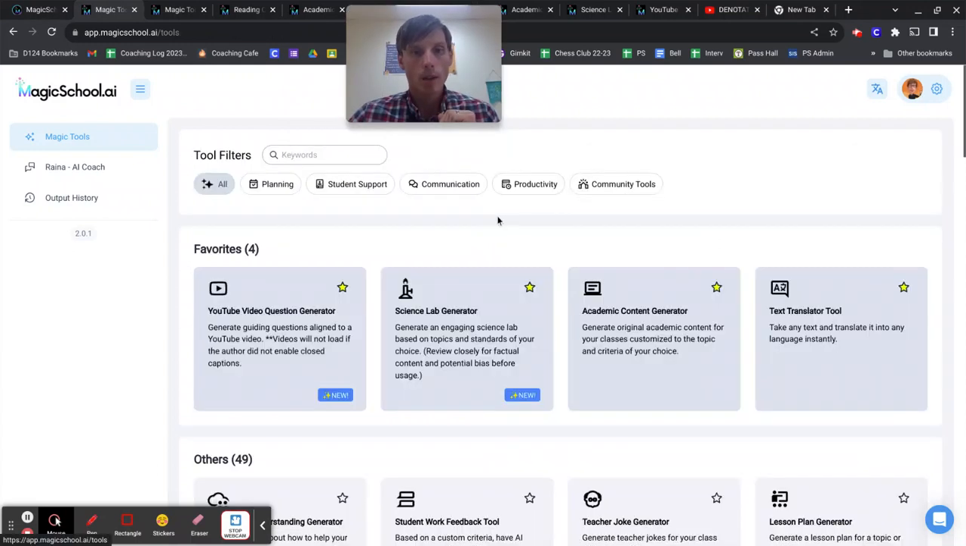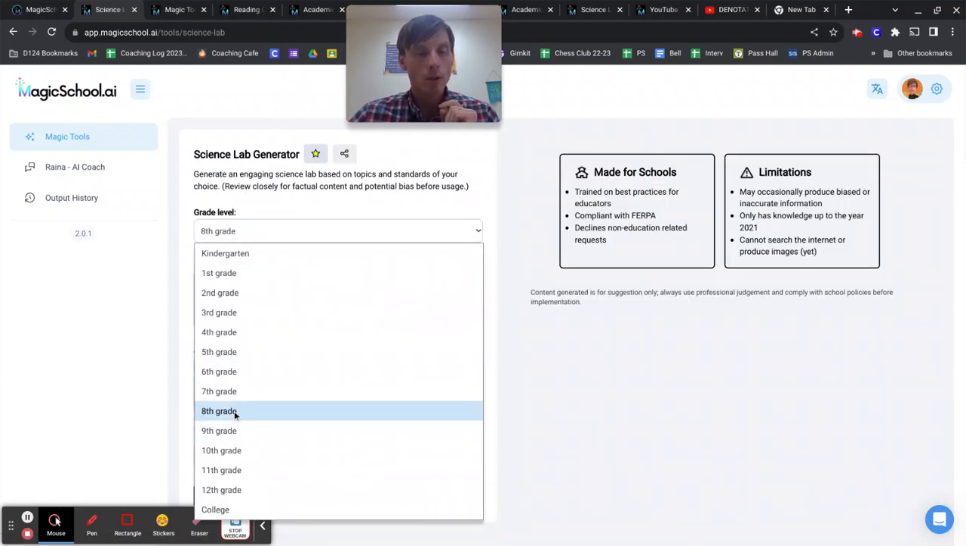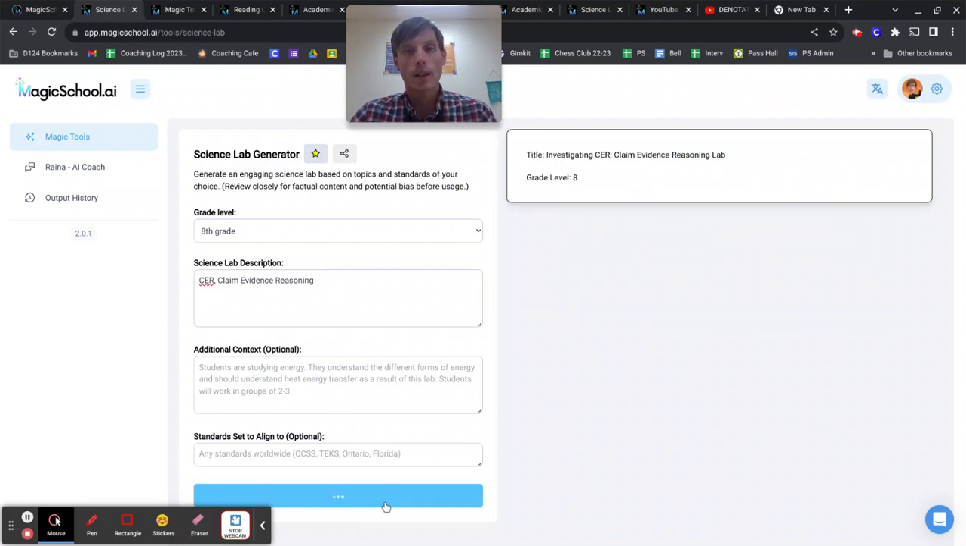Okay. If I go back here, science lab generator. Similarly, sure, let's choose 8th grade here, science lab description. I know a lot of people are doing the CER, so let me type in that, and let me be more specific. Claim, evidence, reasoning, and let's just see what it comes up with. So for a science lab.